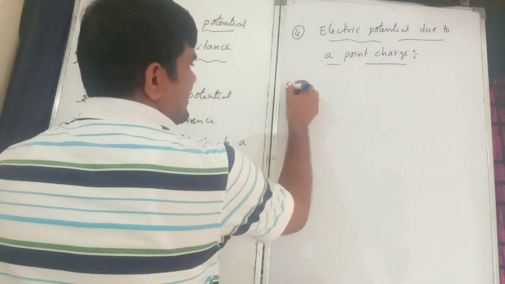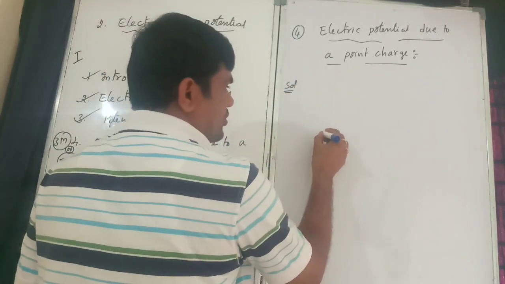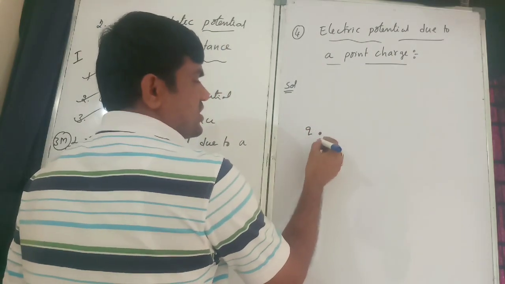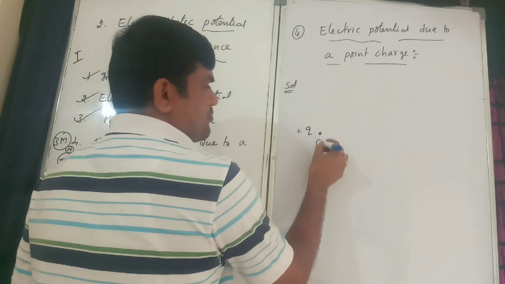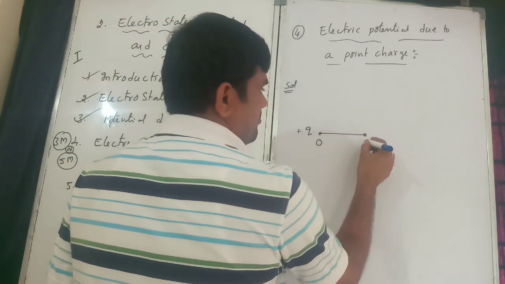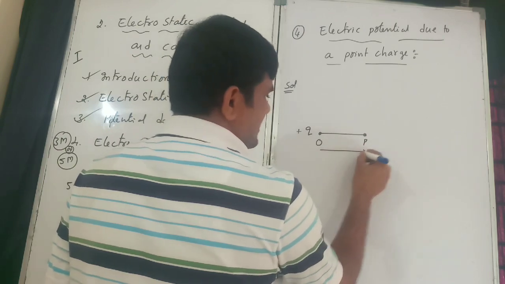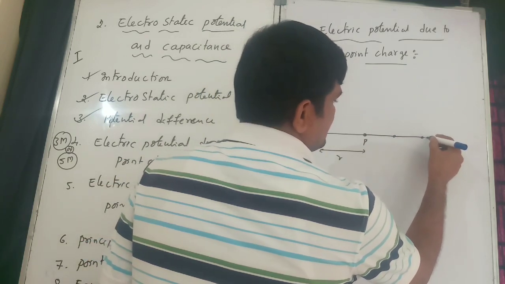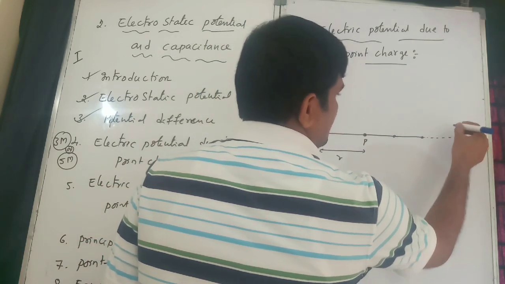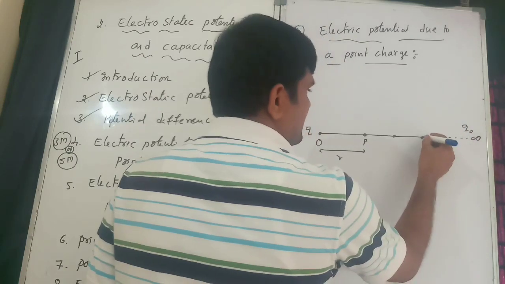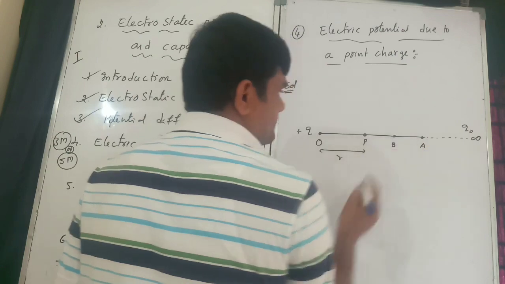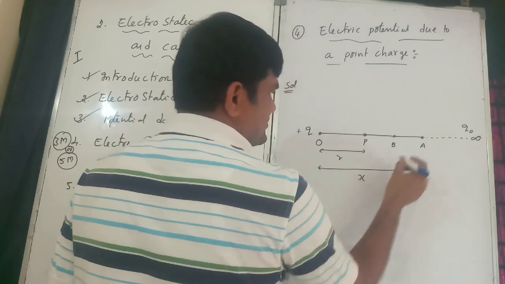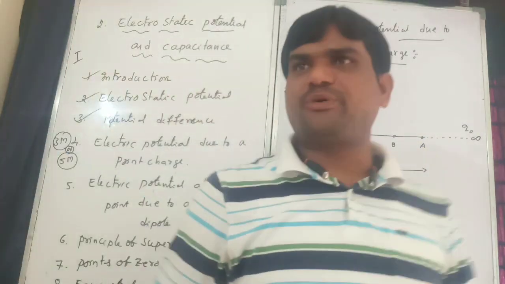Similarly here also. Consider at O a positive source charge. Here is a point O. Now this point is P, and from here to here the distance I will give you is R. Next here B, here A. Here is infinity, so Q naught will be brought from infinity to the point A and the point B. From O to A, I will consider X distance. X distance is very important.